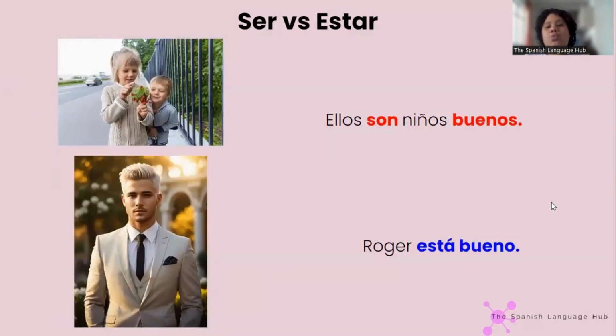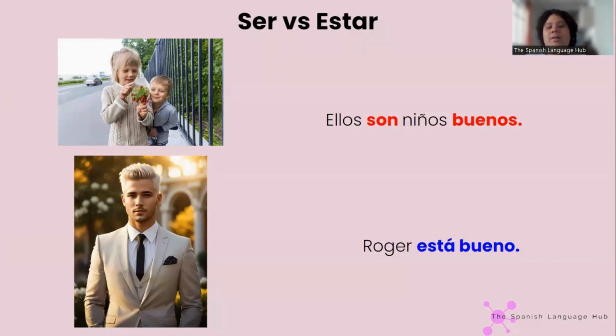Ahora, ellos son niños buenos y Roger está bueno. So, ellos son niños buenos is saying that they are good kids, meaning they have good manners, they are polite, they are nice kids in general, right? But when I say Roger está bueno, it means that he's handsome, right? This is hot, actually. You say Roger está bueno, you say that he's hot, he's handsome, he's attractive, all right?